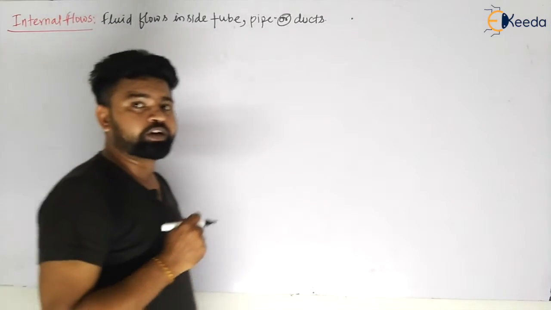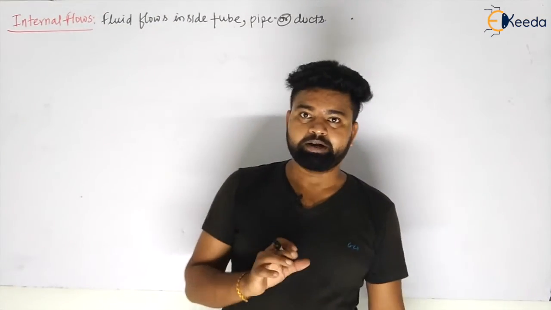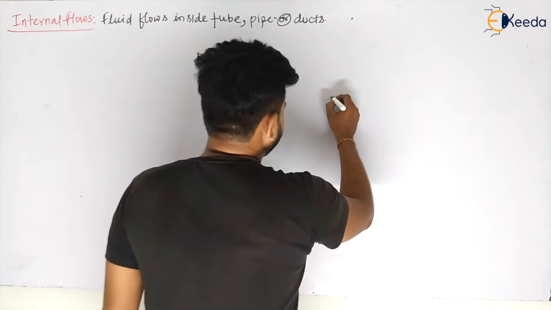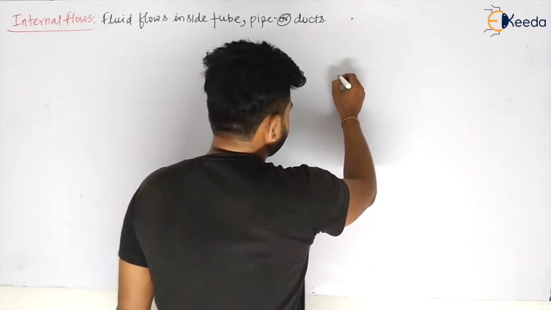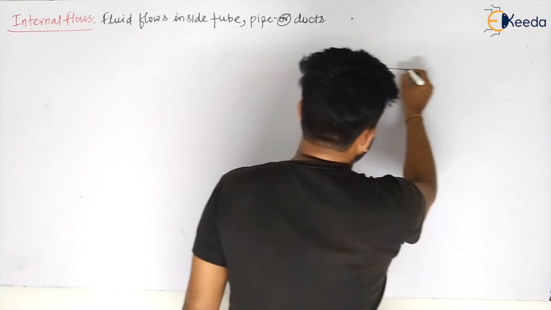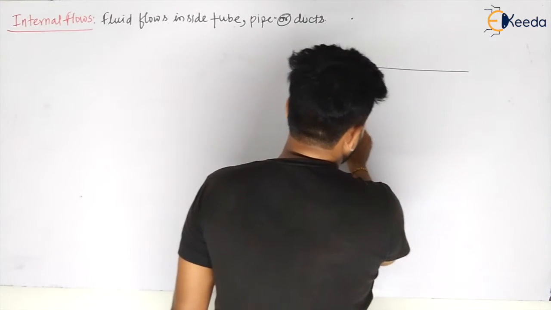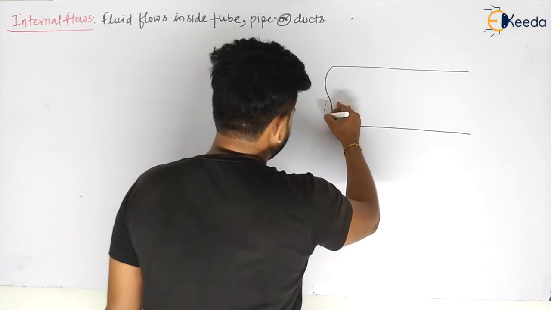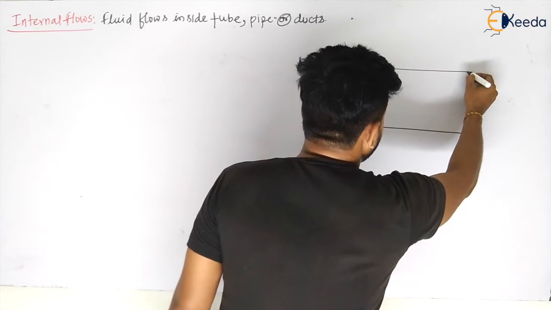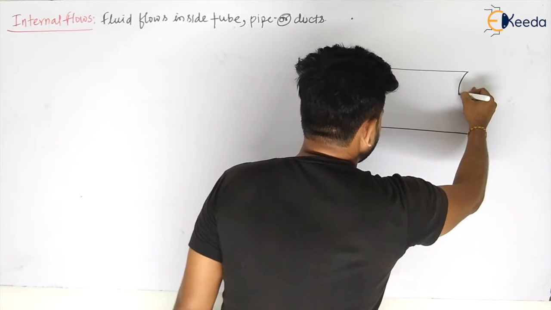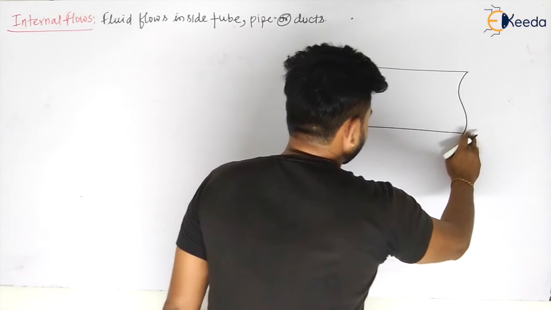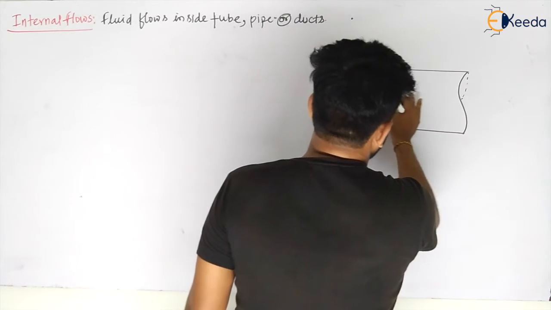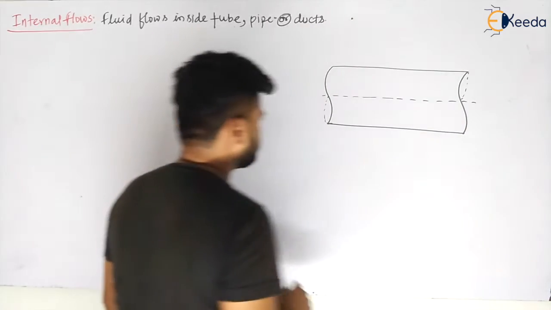So in this case, when there is a flow inside the pipe, what will happen and what will be the analysis for heat transfer? Let us see, my dear students. So let us say I am considering a pipe. There will be convection.